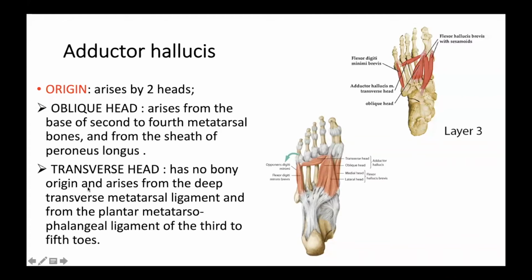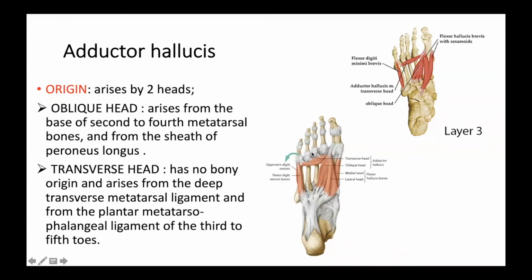It arises from the deep transverse metatarsal ligament. Are they taking origin from bone? No, sir. The transverse head of the adductor hallucis has no bony origin and arises from the deep transverse metatarsal ligament and from the plantar metatarsophalangeal ligament of the third to fifth toes.